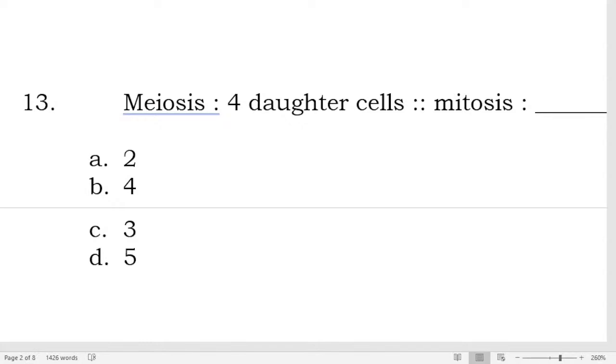At saka ilang chromosomes meron yung each of the 4 daughter cells? How many chromosomes do each of these daughter cells have?